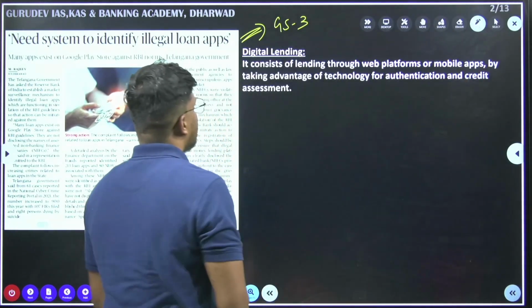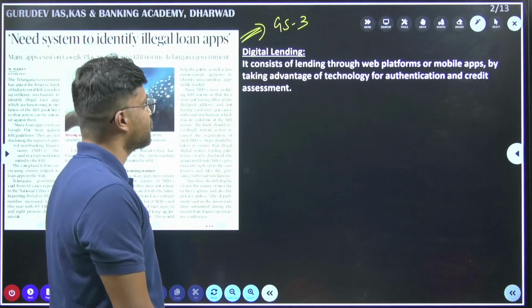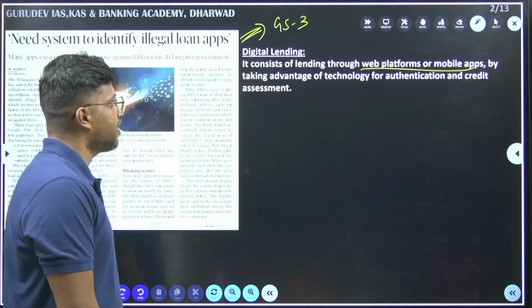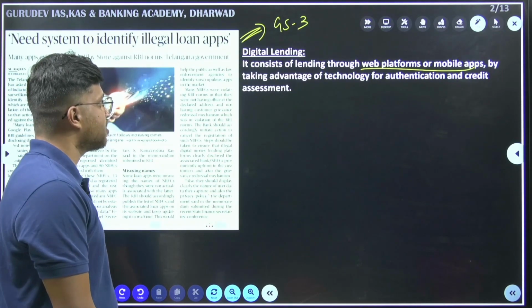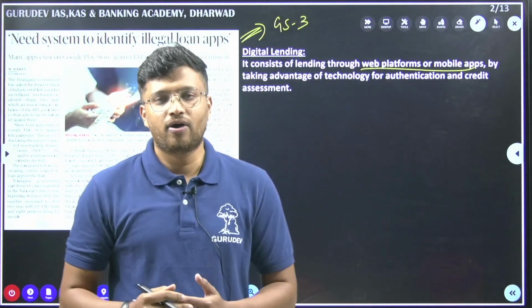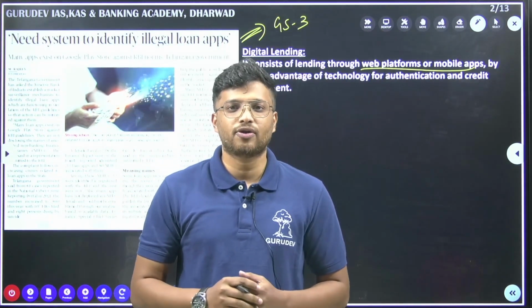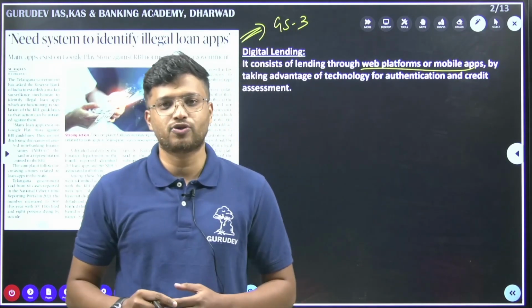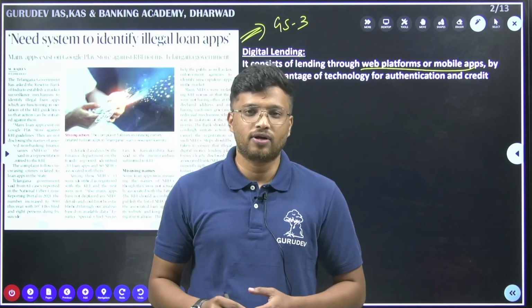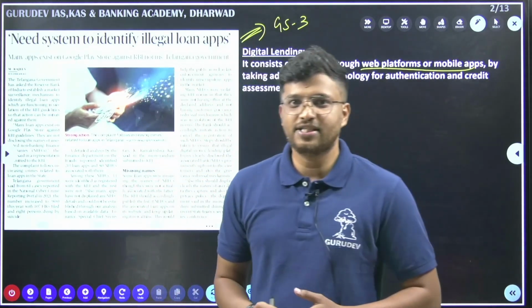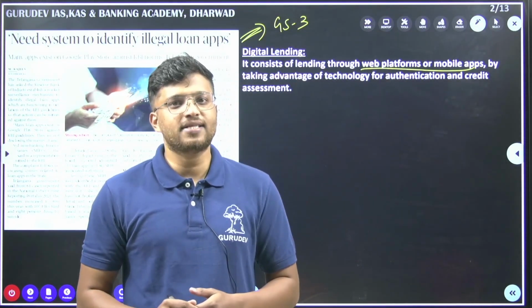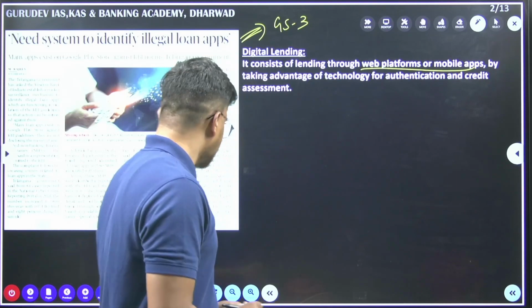So digital lending, as you can see in the definition here, consists of lending through web platforms or mobile apps, taking advantage of technology for authentication and credible credit assessment. What generally happens is, when you want a loan, nowadays there are a lot of online apps available in the Play Store. Through these apps, the app will verify your documentation online as well. There is something called a digital signature available in these apps, and through this they are dispensing the loans. Fine. So what are the issues that are there?